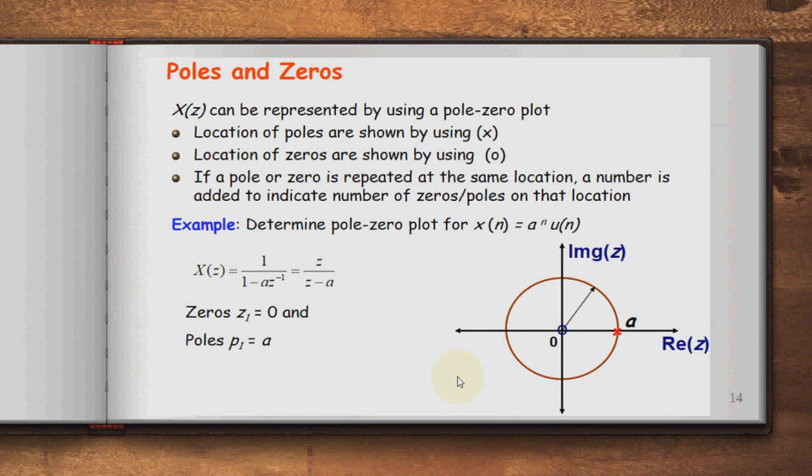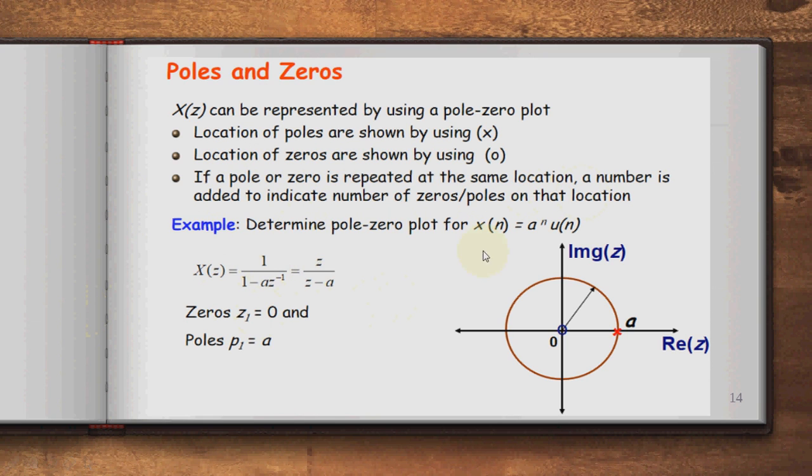Poles and zeros: X(z) can be represented by using the pole-zero plot. The location of the poles is shown by using a cross sign or multiplication sign, and the location of the zeros is shown as a simple circle. If multiple poles or zeros are at the same location, a number is added to indicate the number of zeros or poles at that location.